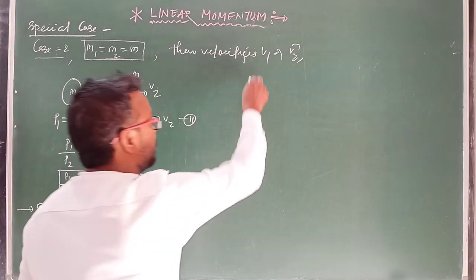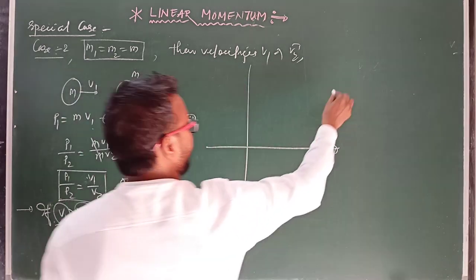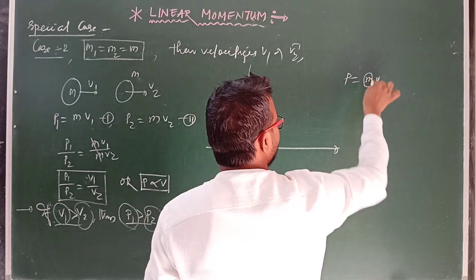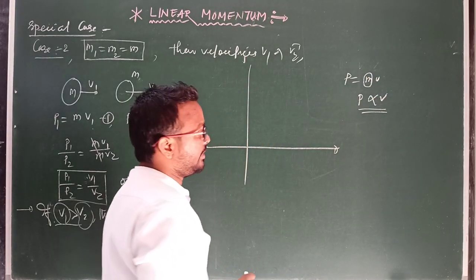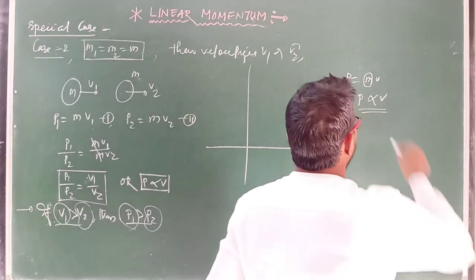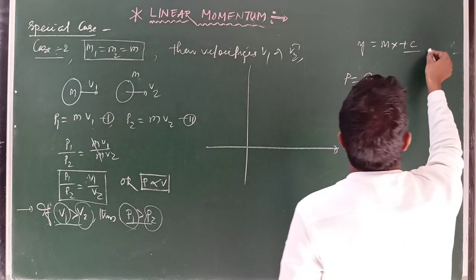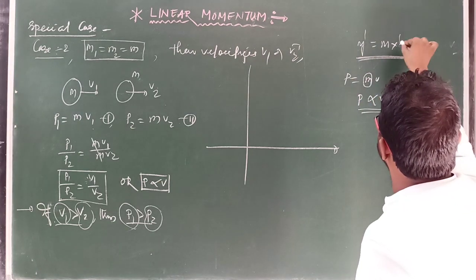Clear? Or if you want to draw the graph of P equal to mass into velocity, but here mass is constant, so momentum is directly proportional to velocity, because we already have a relation, that is y equal to mx plus c. So this is a straight line equation. Here the maximum power is 1.